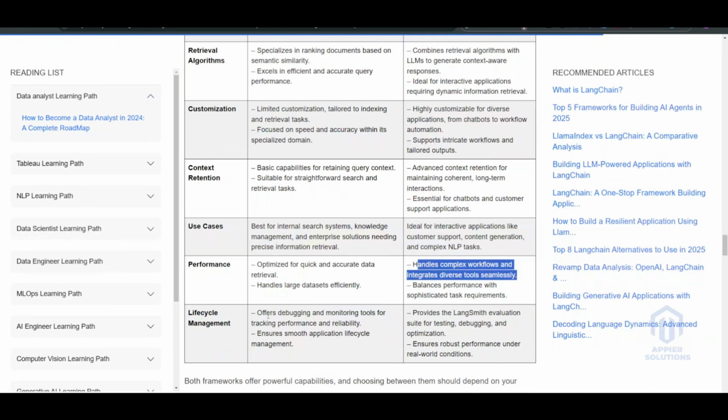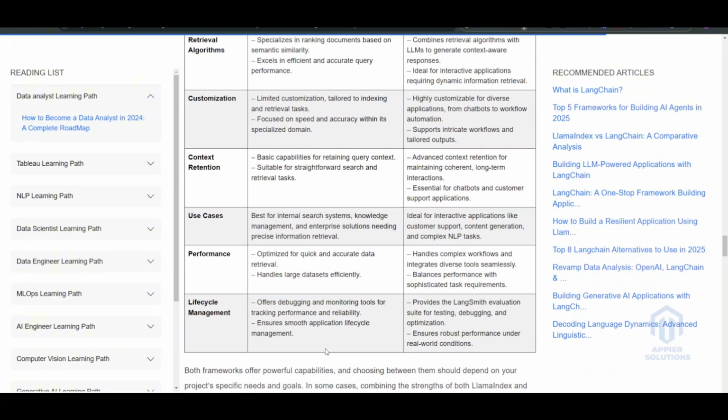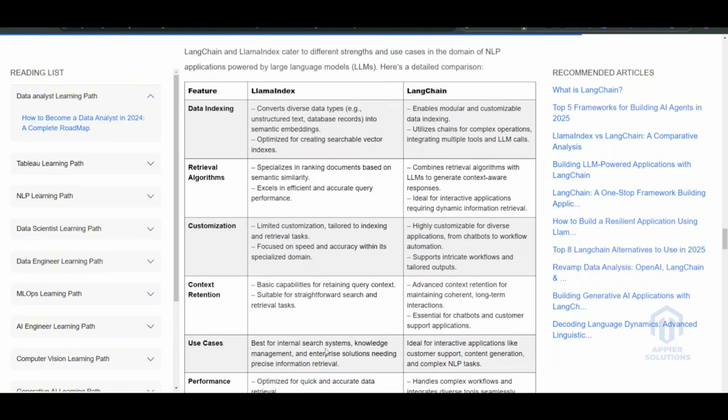Lifecycle management offers debugging and monitoring tools for tracking performance and reliability. Provides the LangSmith evaluation suite for testing, debugging, and optimization. Ensures robust performance under the real-world conditions. Ensure smooth application lifecycle management. So this is the complete side-by-side comparison. And for me, LangChain is much more diverse than LlamaIndex right now.